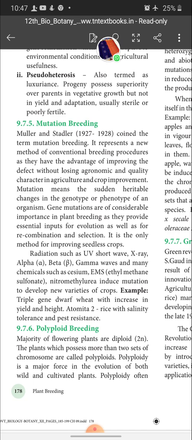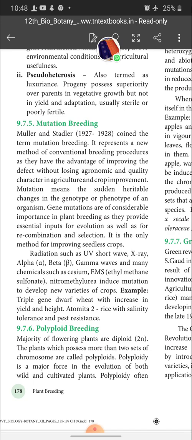Example, triple gene dwarf wheat with increase in yield and height. Atomita rice with salinity tolerance and pest resistance. Please note it, children. Triple gene dwarf wheat is an example for increased yield and height. One mark question. And the rice developed by mutation breeding has salinity tolerance and pest resistance.